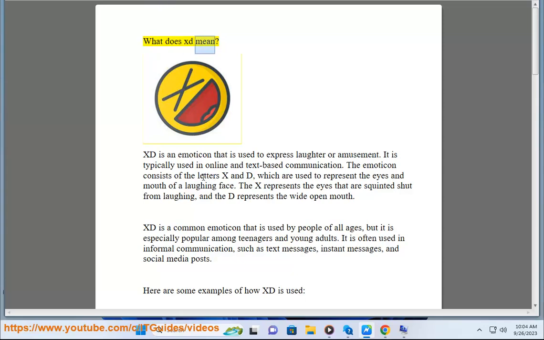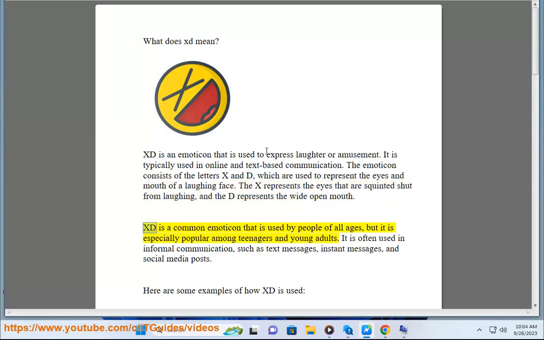What does XD mean? XD is an emoticon that is used to express laughter or amusement. It is typically used in online and text-based communication. The emoticon consists of the letters X and D, which are used to represent the eyes and mouth of a laughing face. The X represents the eyes that are squinted shut from laughing, and the D represents the wide open mouth.